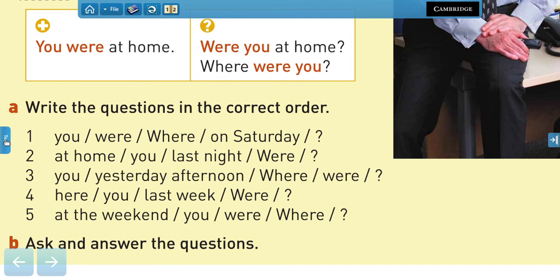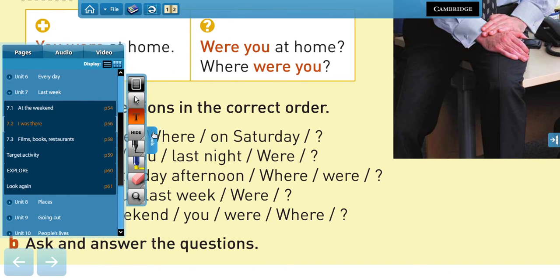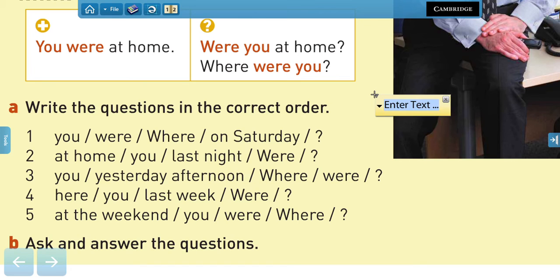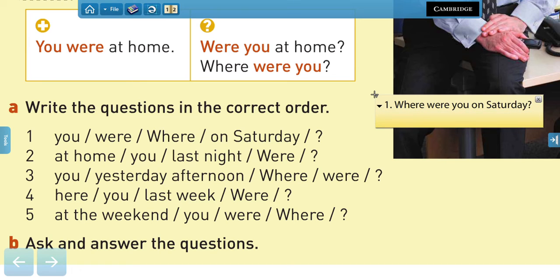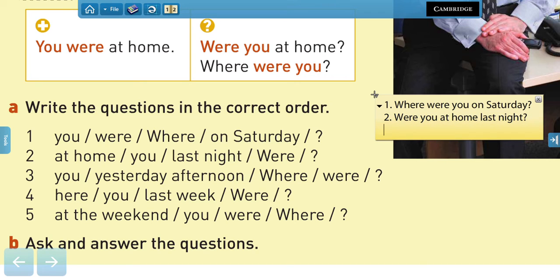So let's see. Number 1 would be, where were you on Saturday? Number 2, were you at home last night? Where were you yesterday afternoon?